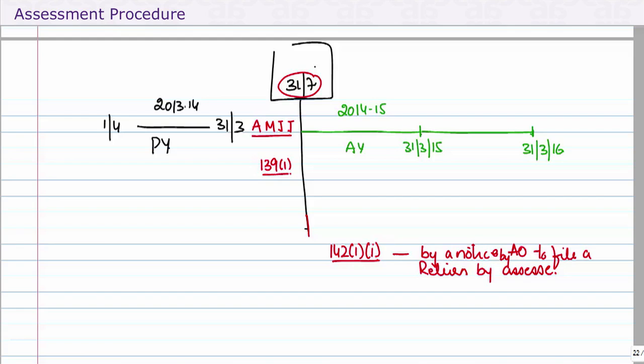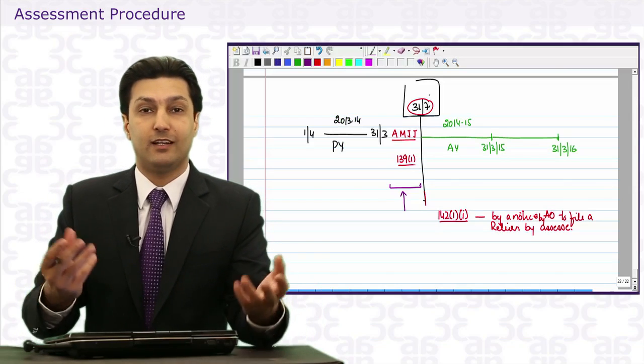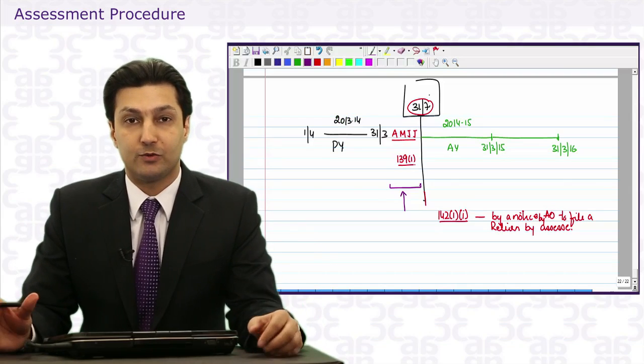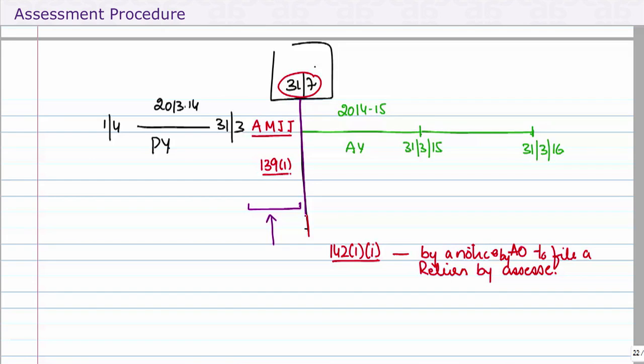Now the question will be, can the AO send a notice during this period, before the due date? Well, of course not. Why not? Because the return time is not gone yet. I told you this is the Lakshman Rekha. So no notice under 142(1)(1) can be sent here.